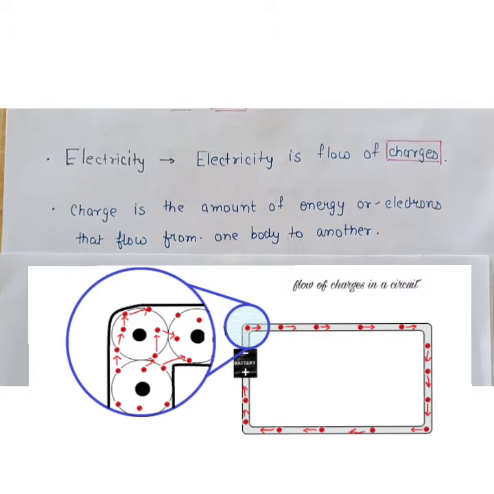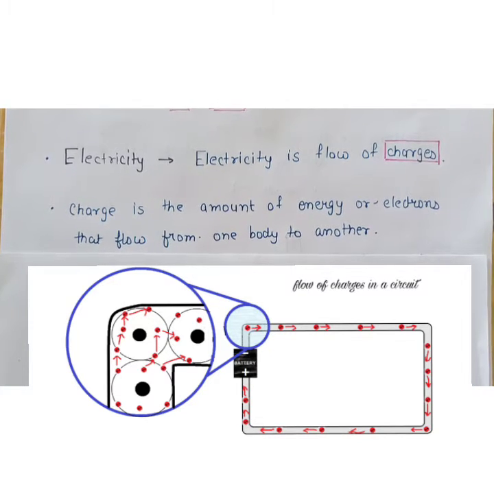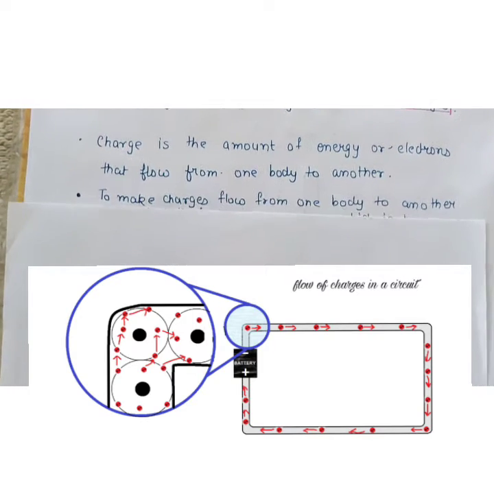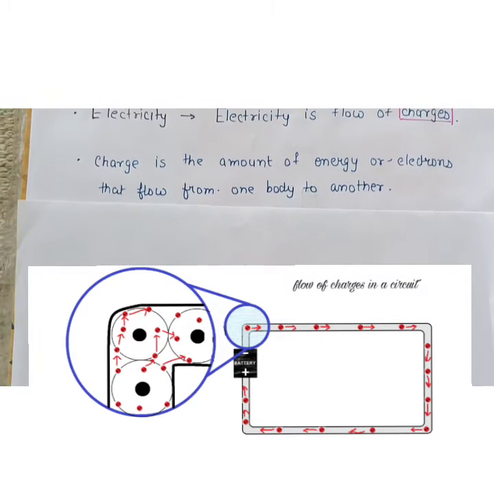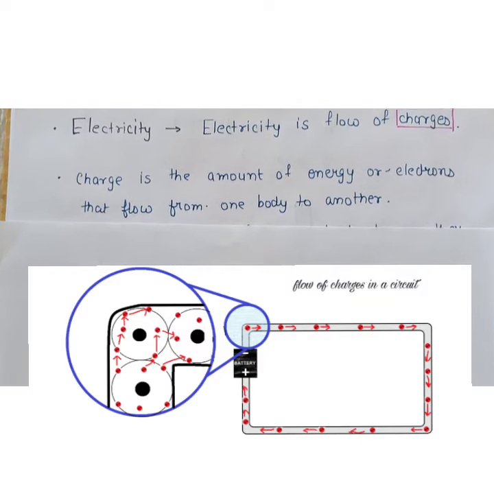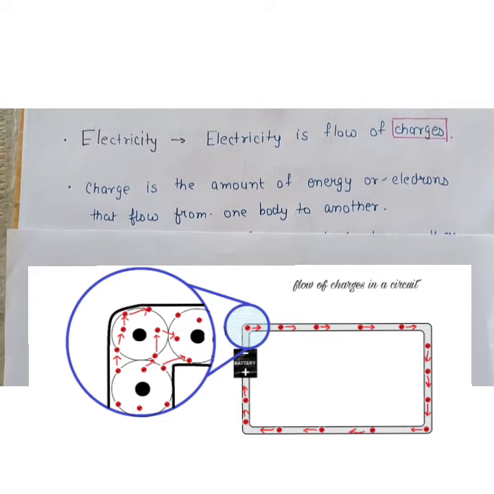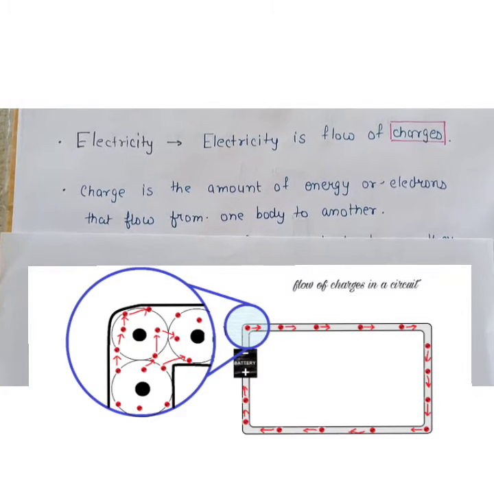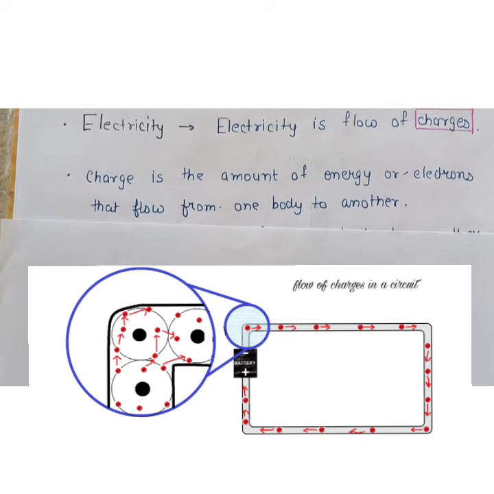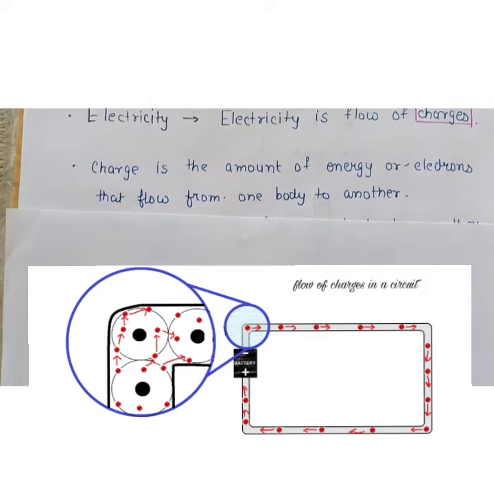It exerts a force on a particle whenever it is kept in an electric field. In easy language, charge is the amount of energy or electrons that flow from one body to another. It is a source of energy which transfers from one body to another body.